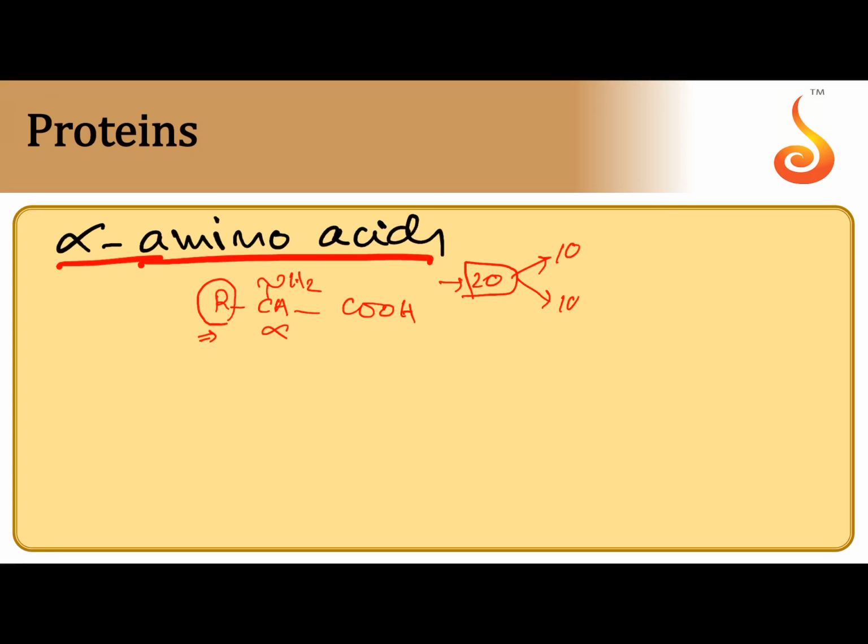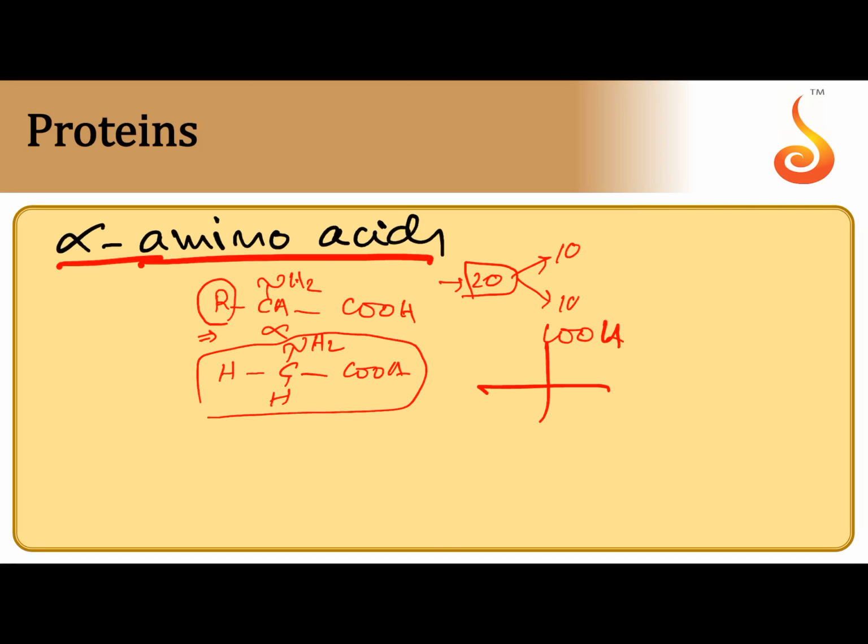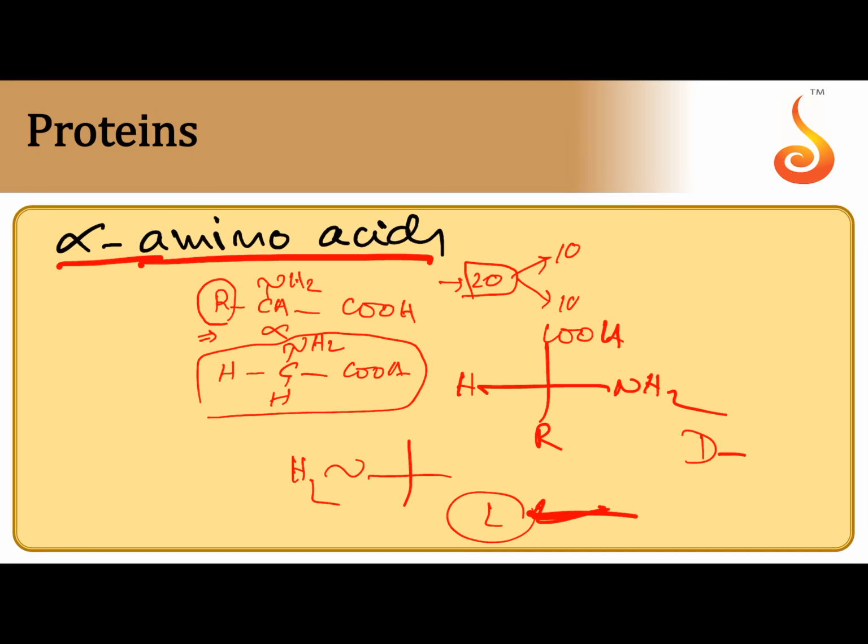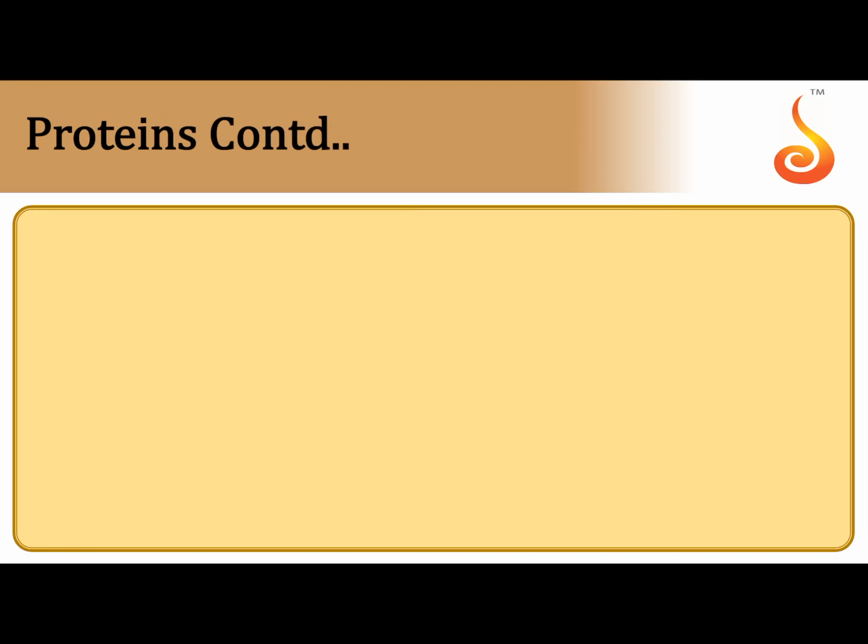Next, all amino acids are optically active except the first amino acid, glycine. Glycine is the smallest amino acid. There is no chiral carbon, that's why glycine is optically inactive. When the Fischer projection formula is written with COOH on top and R at the bottom, if NH2 is on the right hand side, that is a D amino acid. If NH2 is on the left hand side, that is an L amino acid. So the amino acids which participate in the formation of proteins are nothing but L amino acids.